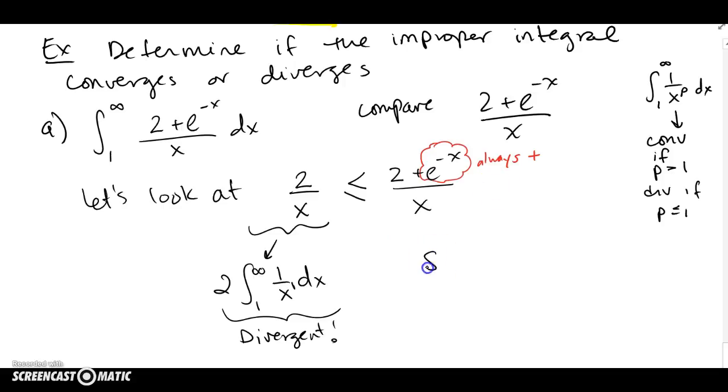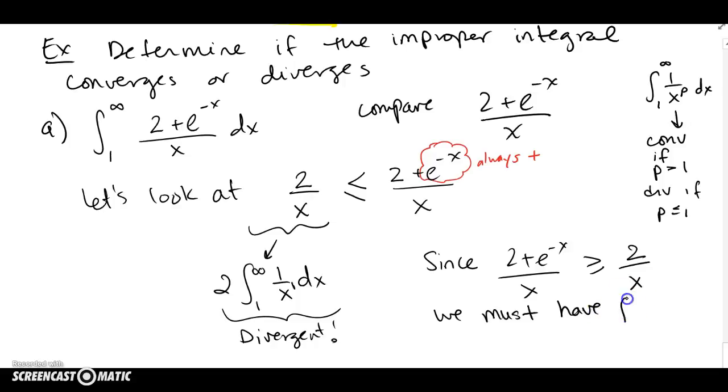So now I can say, since 2 plus e to the negative x over x is always greater than or equal to 2 over x on this interval 1 to infinity, we must have, and I want to make a formal conclusion, that the integral from 1 to infinity of what I was looking at diverges by CT, and that's good enough.